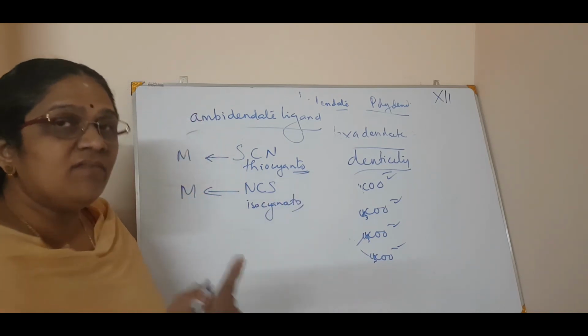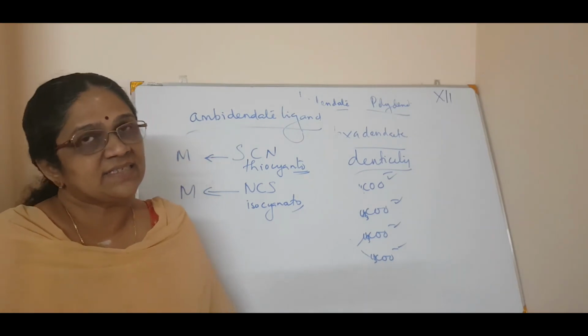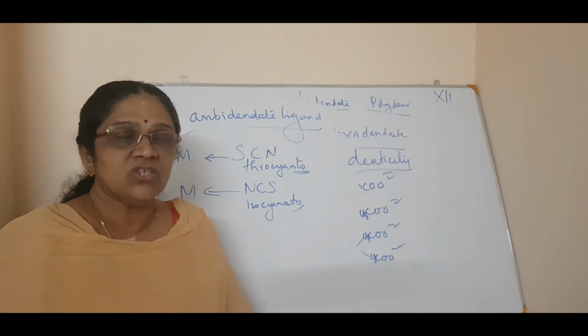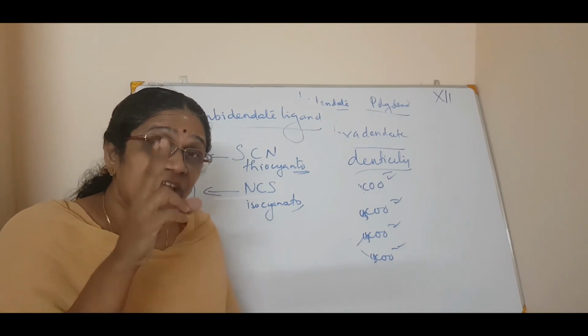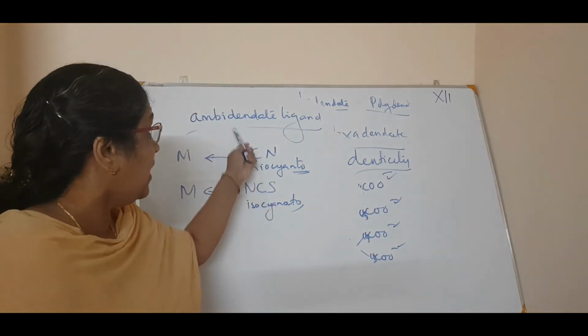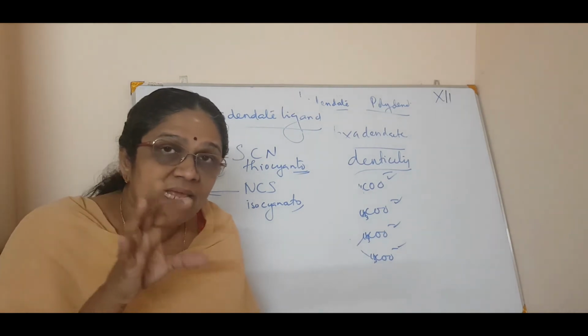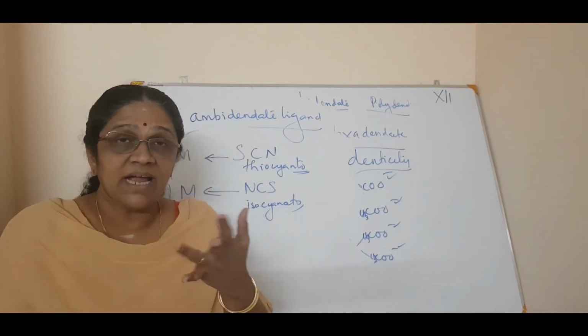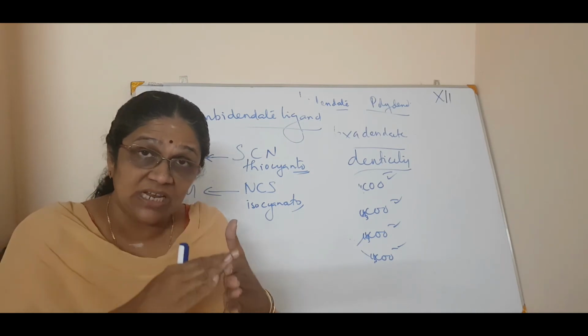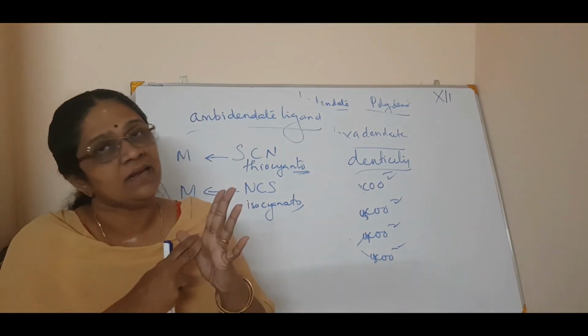This O ending we will study in the next session. That is naming. So just see that when a ligand is ligating through two different atoms in the same molecule, it is called an ampidentate ligand. Clear? So, unidentate, bidentate, polydentate, chelate ligand and ampidentate ligand.